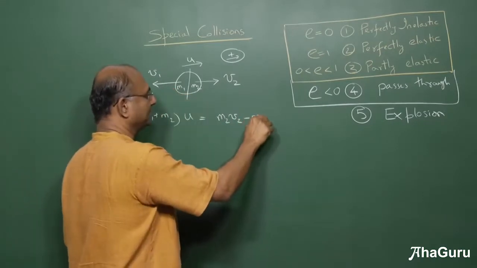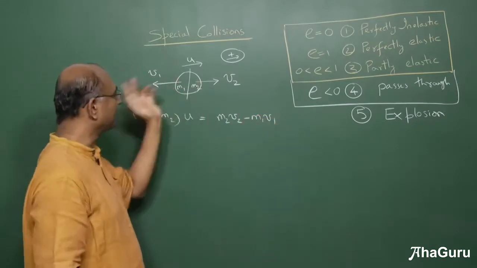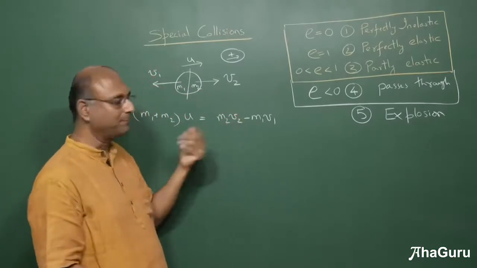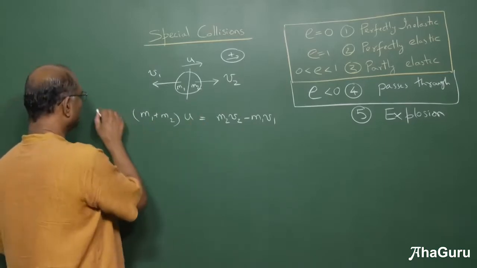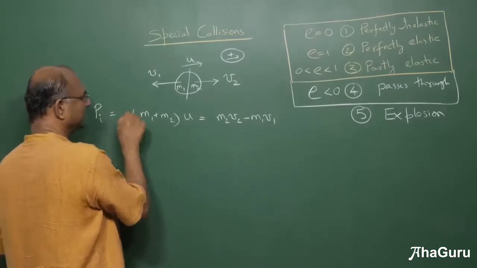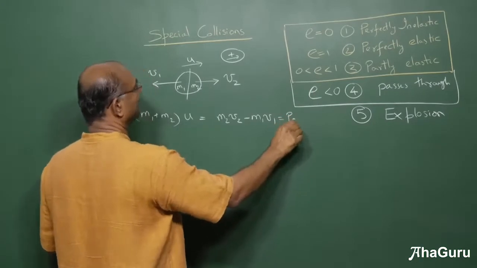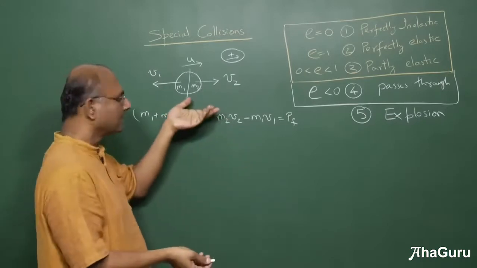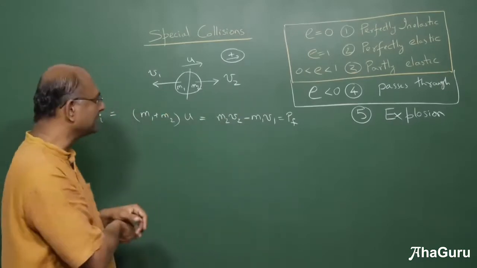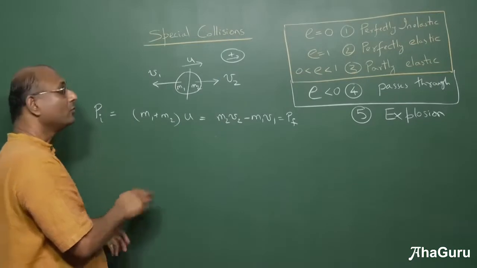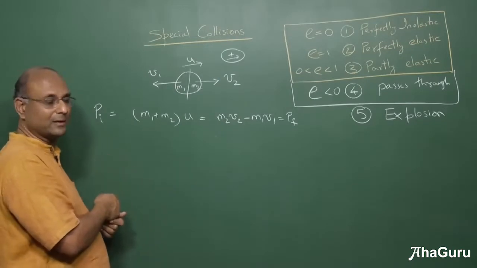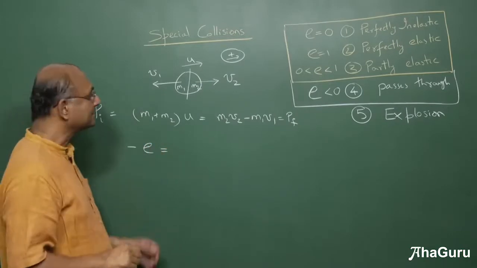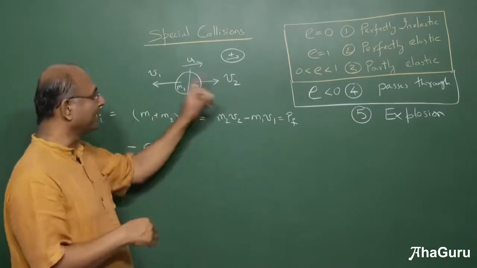minus M1 V1, because here I'm saying V1 and V2 are speeds. If I had put velocity, I would have got V1 itself as negative, so therefore we would have basically said plus M1 V1. So what have we equated here? Initial momentum is final momentum. So we have just used momentum conservation. You don't usually talk about coefficient of restitution in a situation like this, right? You could talk about it, right? You can say minus E is V2 minus V1, relative velocity